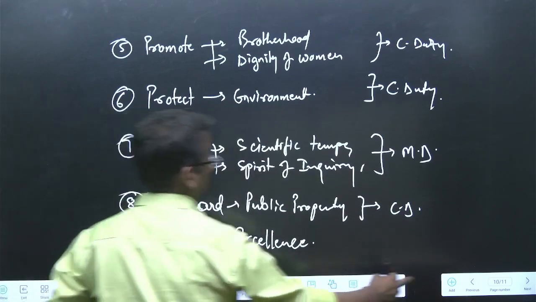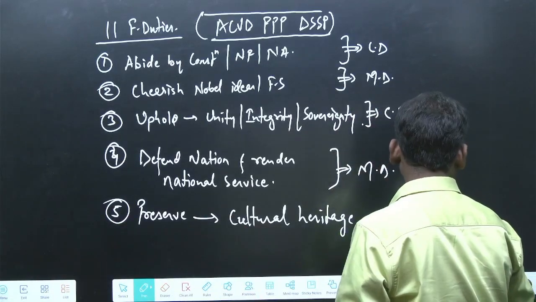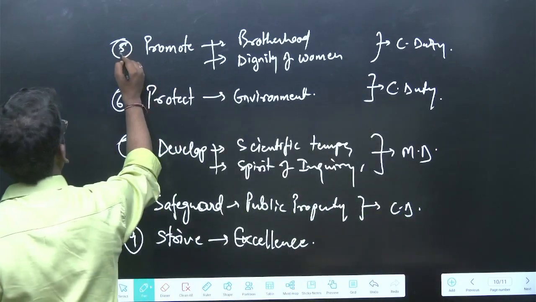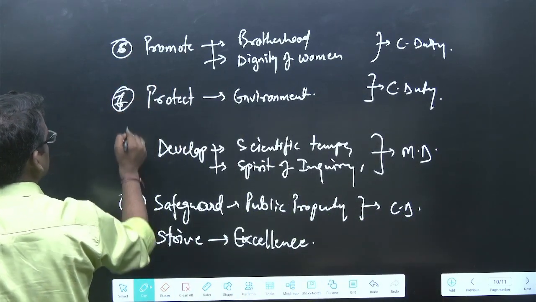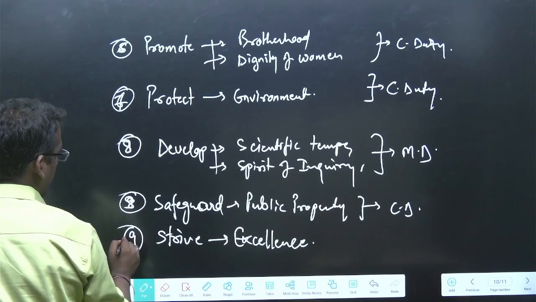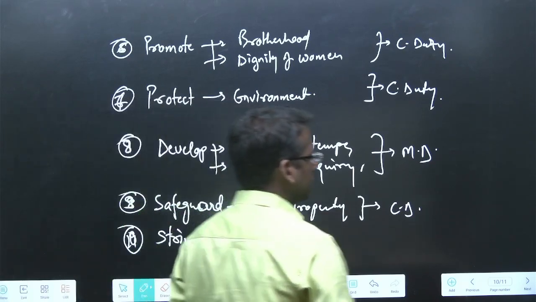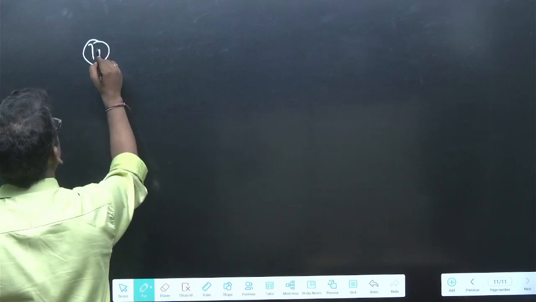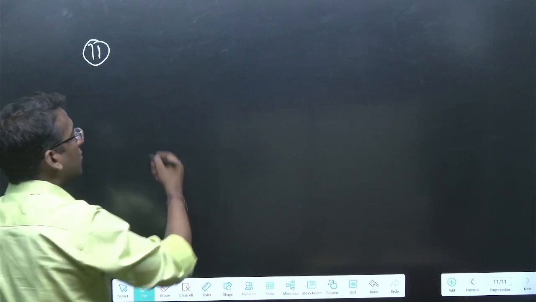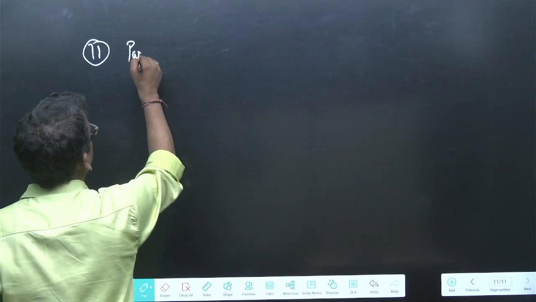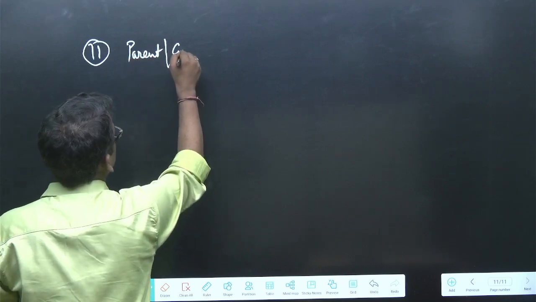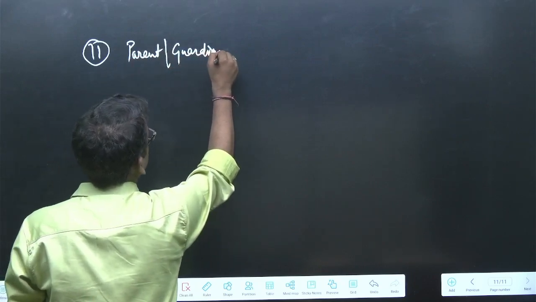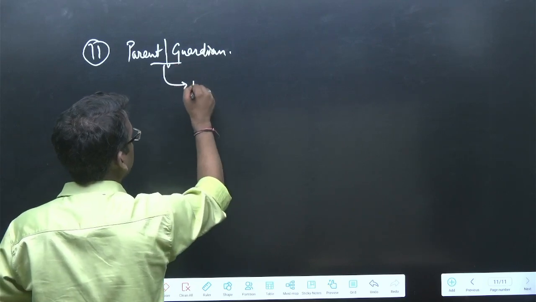Then the 10th one is this one. We did, sorry, the numbering was wrong. This is 6, this is 7, this is 8, this is 9, and now this one is 10th. Now the final one, that means the 11th one. This 11th one is related to parents and guardians.